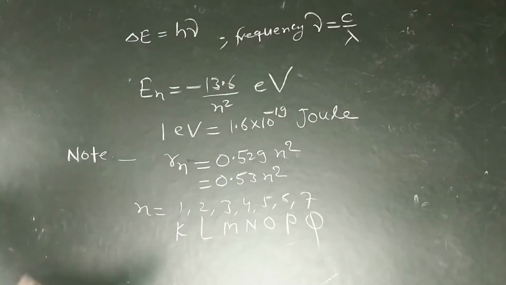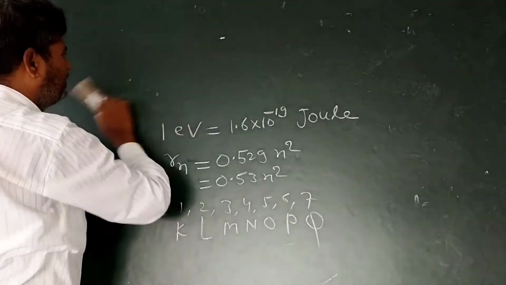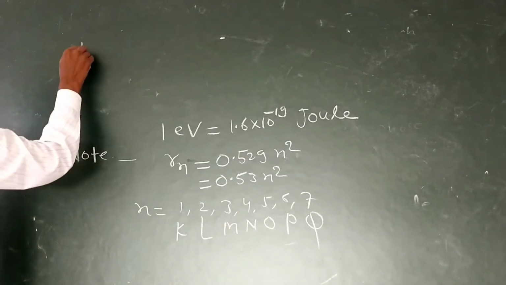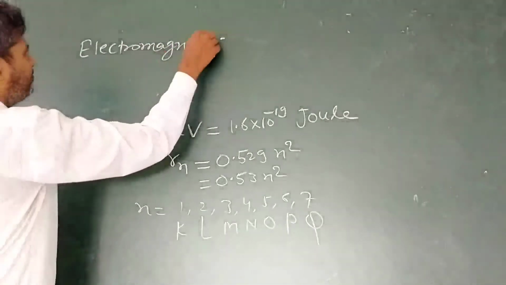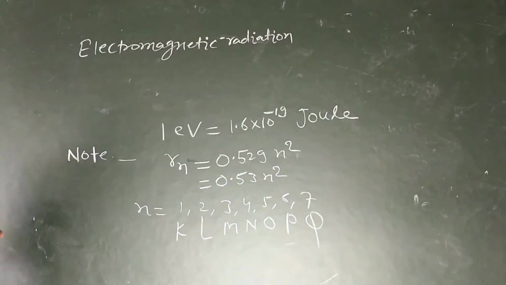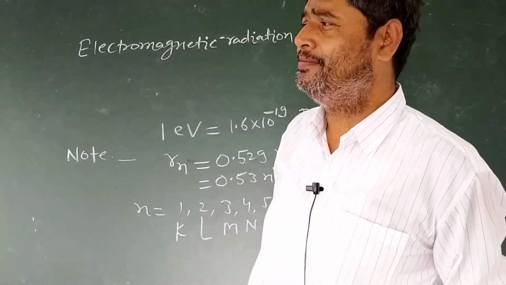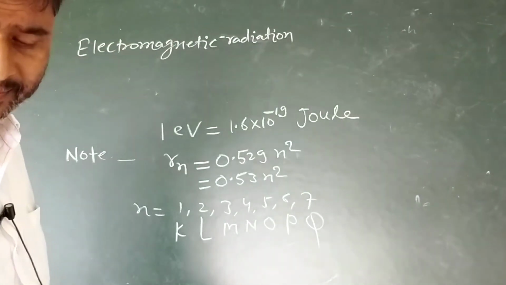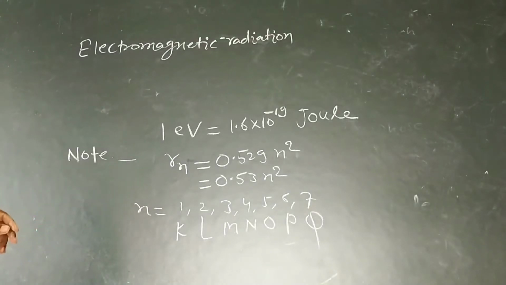Now electromagnetic radiation. Light is the source of energy and light is composed of the smallest packets or teeny bundles of energy known as photons. For each photon, lambda is certain.